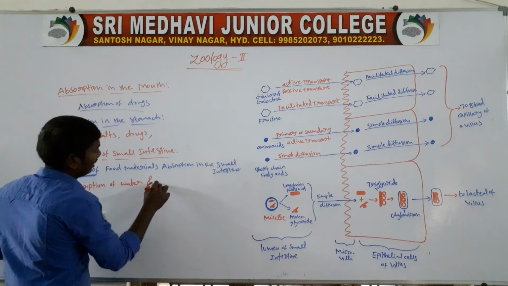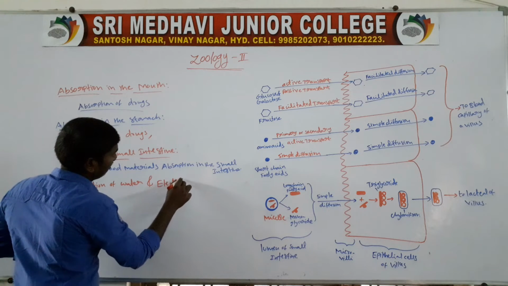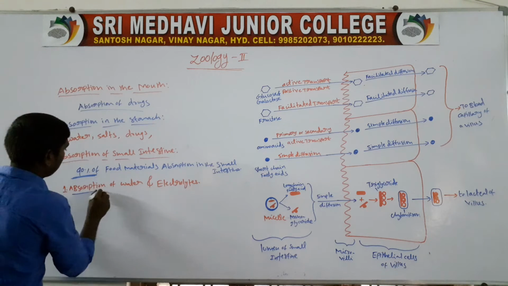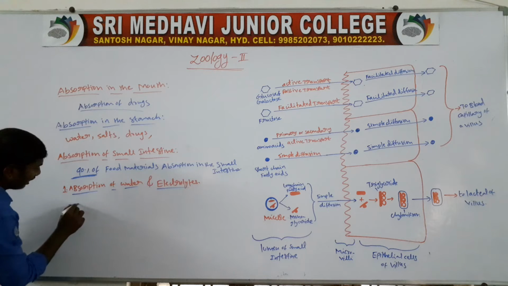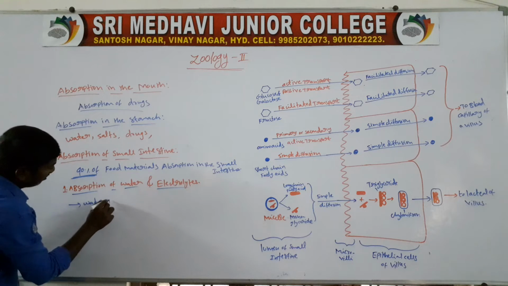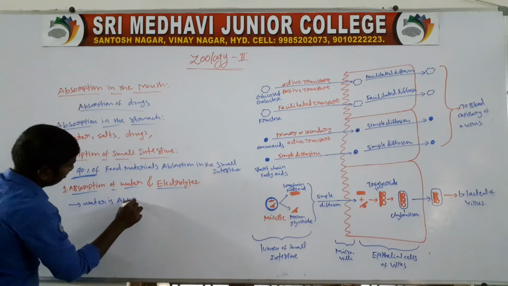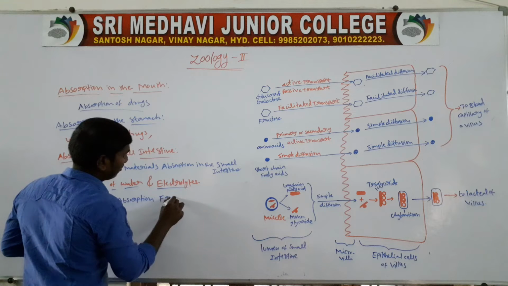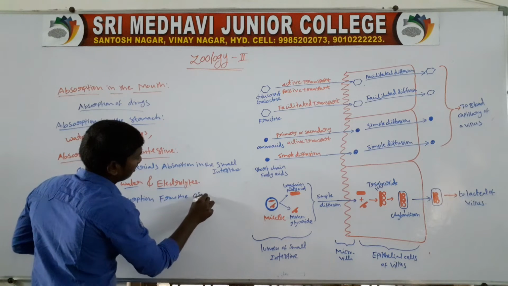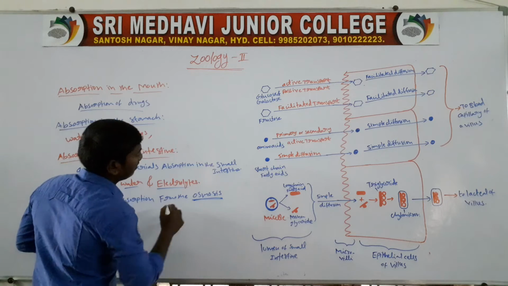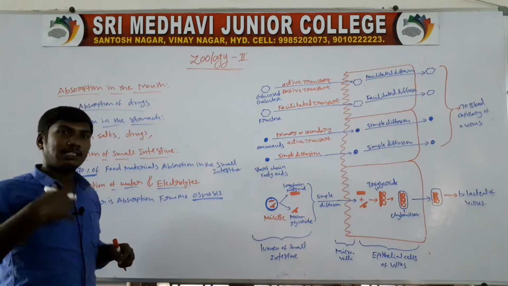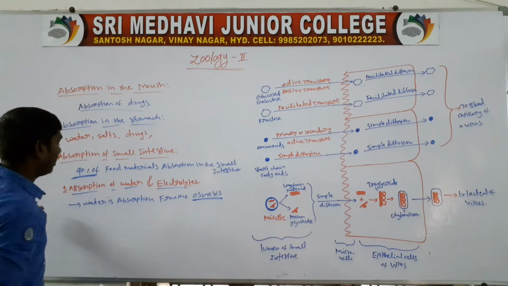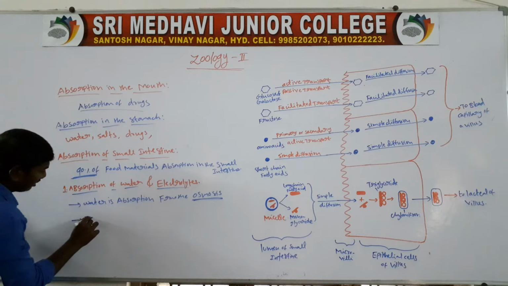Water is absorbed by the osmosis process. The water is absorbed by the osmosis process. Next one, electrolytes like Na plus.